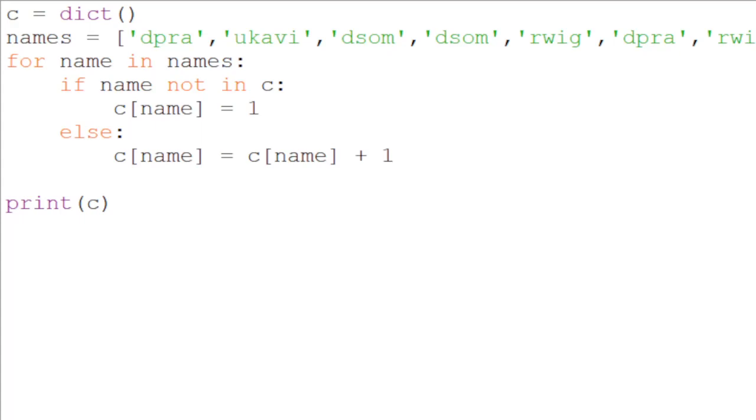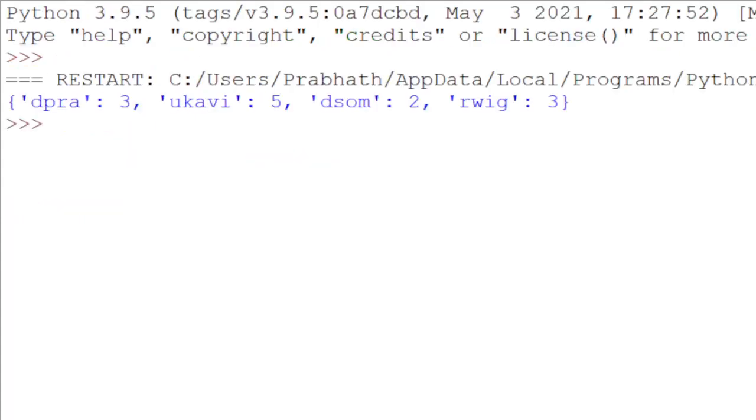Then we print the dictionary. This is the output of the program. We have Dipra 3 times, Ukavi 5 times, Dsong 2 times, Rwin 3 times.